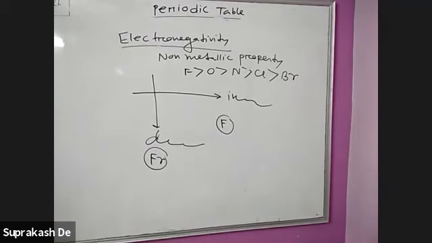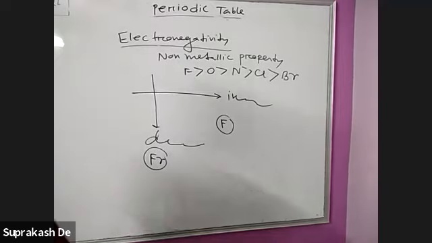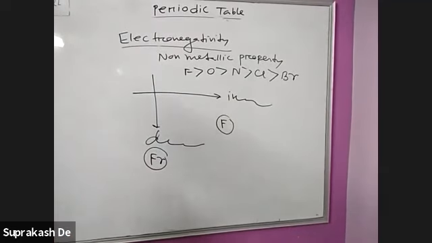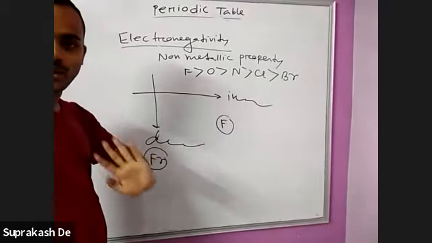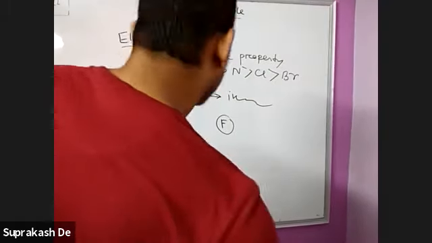Halogens will be there. The halogen family has the highest electronegativity. Fluorine is the highest. We will not consider the noble gases: helium, neon, argon, krypton, xenon, radon. This is electronegativity. Size factor: size decreases left to right, so electronegativity also increases. There is no exception.